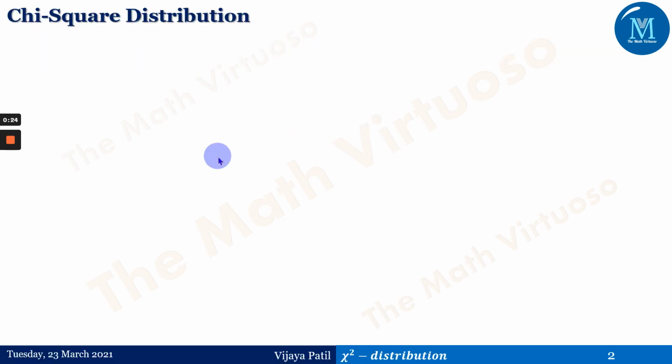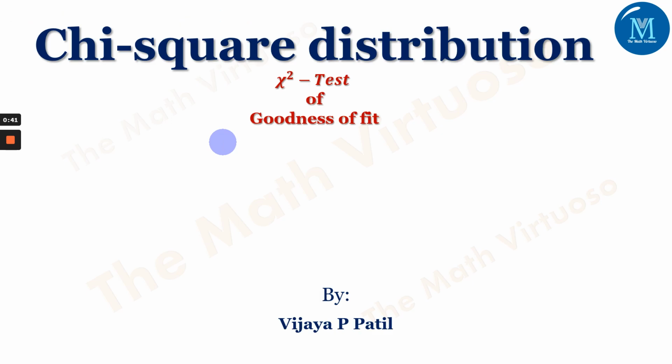In probability theory and statistics, the chi-square distribution, also known as the chi-squared distribution with k degrees of freedom, is the distribution of a sum of squares of k independent standard normal random variables.